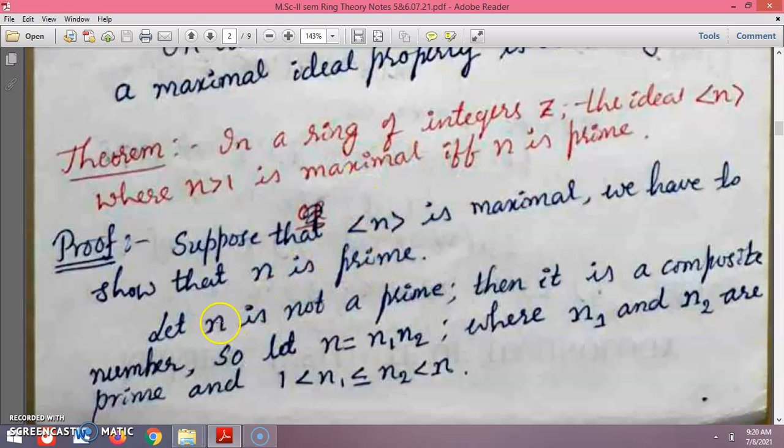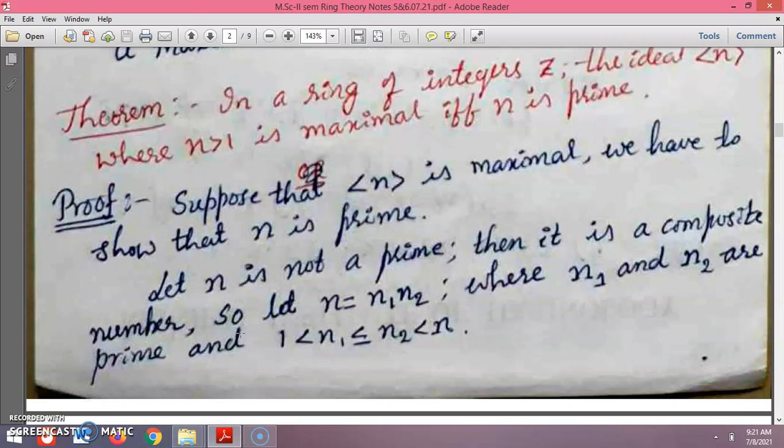So now let us suppose, and we need to prove by contradiction here, that n is not a prime. Then if n is not a prime, obviously it is a composite number. That means n is a composite number, which is a multiple of primes.